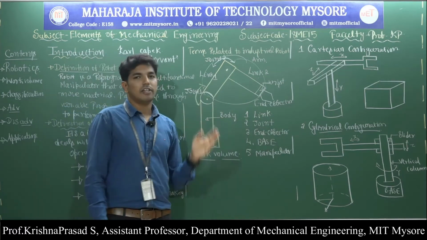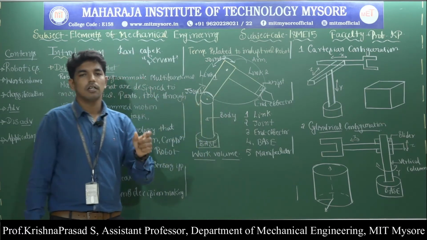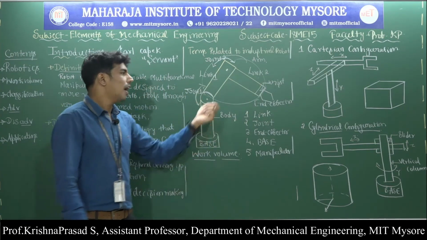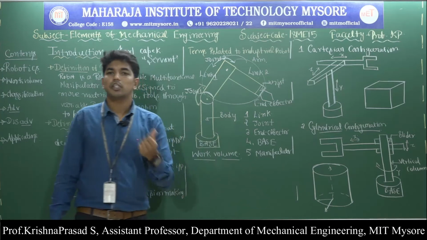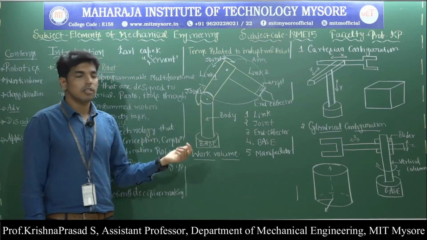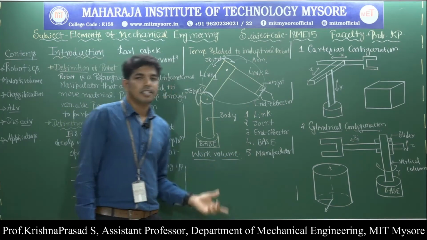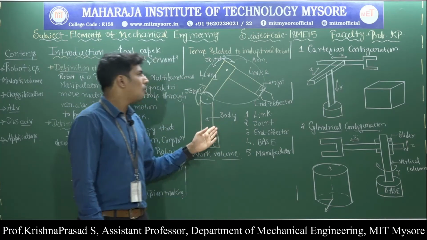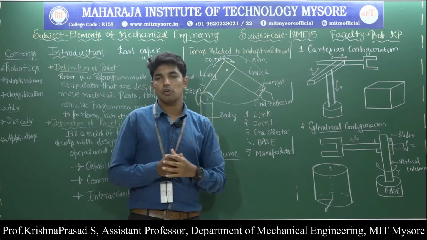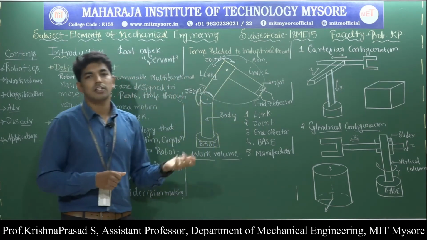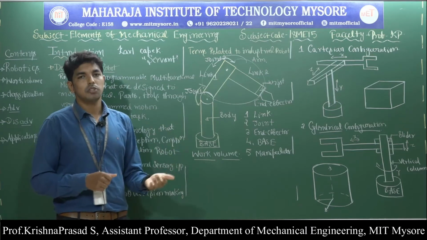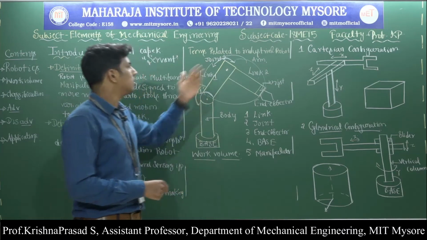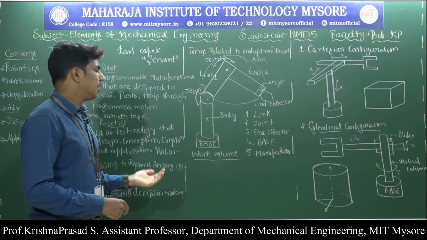Then what is meant by the end effector? End effector is a tool or a gripper connected to the end of the robotic arm with the help of the wrist, and it is shaped like a tool or a hand based on the application. Then base is a support for the entire robotic arm. Then manipulator: body, arm and wrist together are called a manipulator, and this is designed to move the material, parts and tools through variable programmed motion to perform a variety of tasks. So this is regarding the terms related to the industrial robot.